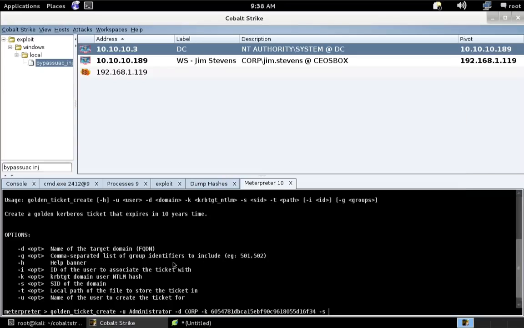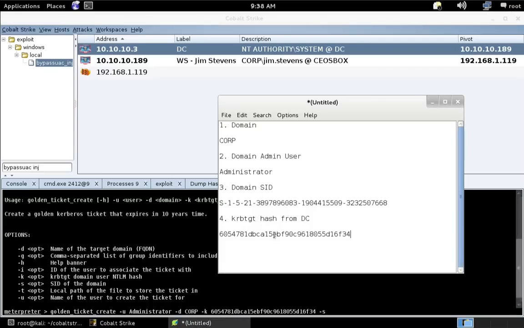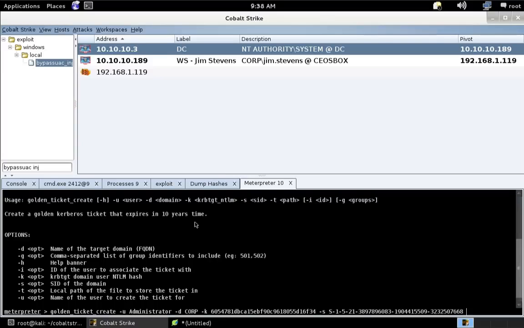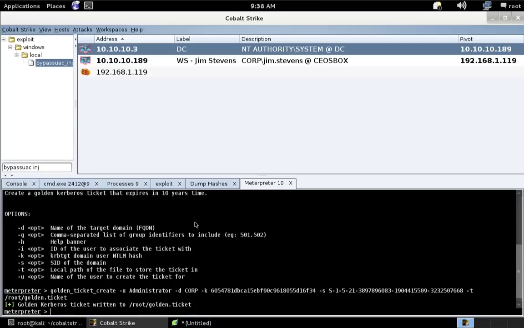So let's go ahead and grab that from our text file. And we need to give it the SID of our domain. So let's go grab that too. And the last piece is to give it a local path for us, the attacker, of where we want to store that golden ticket. So let's go ahead and store this in /root/golden.ticket. And there we go. Ticket's created. Great. Now we can go on with our life.